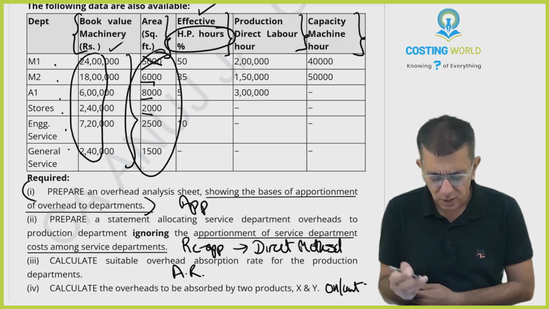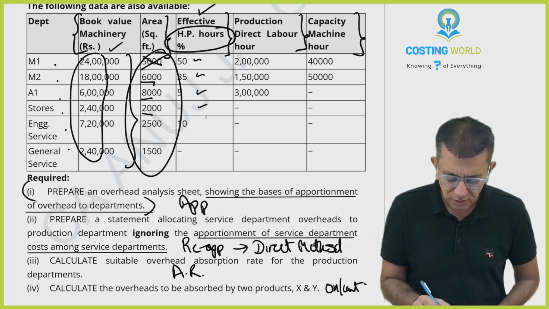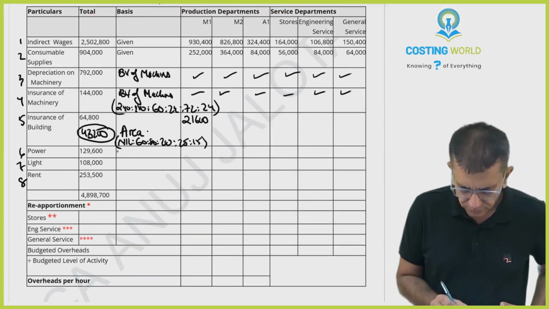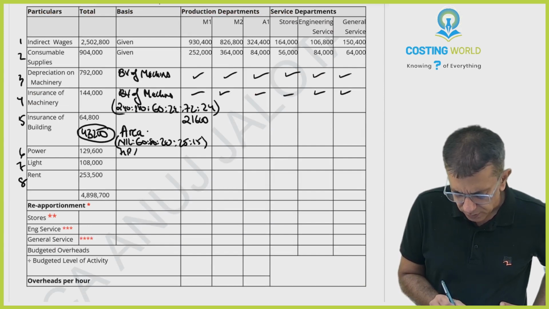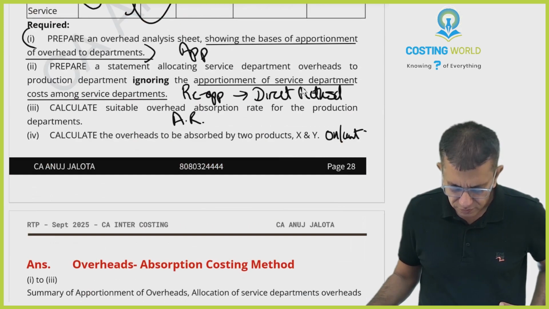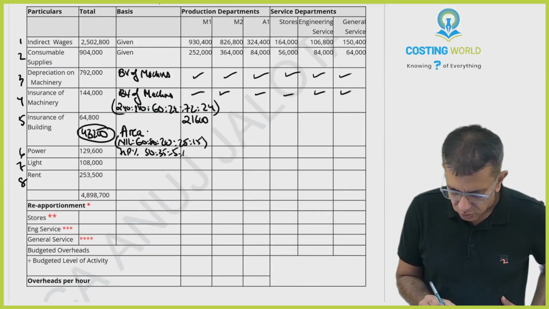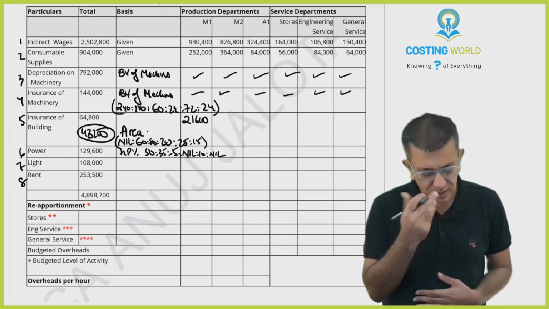So this will be the ratio, the HP percentage: 50 is to 35 is to 5 is to nil is to 10 is to nil is to 10 is to nil. Divide the things in this particular ratio.